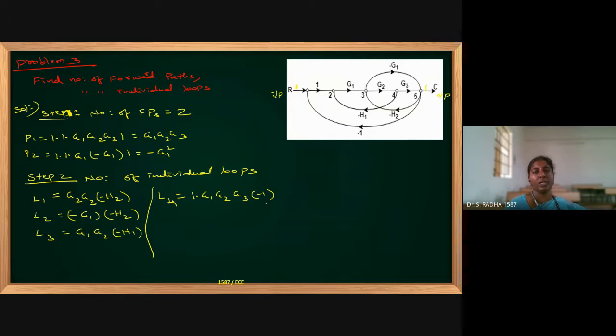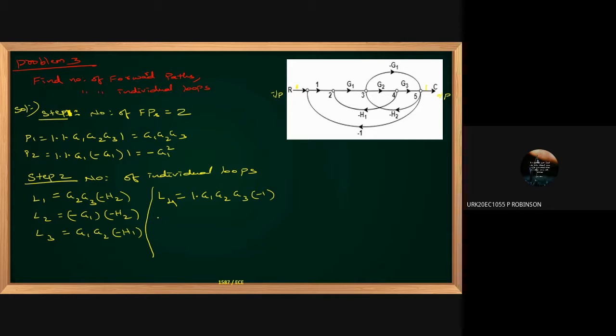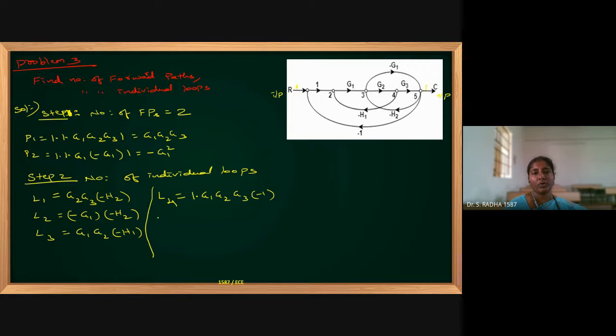Any more loops present? Shall I close here? Are you able to follow? Only 4 loops in this given diagram. Is it okay? Only 4 individual loops. Answer. Yes, ma'am.